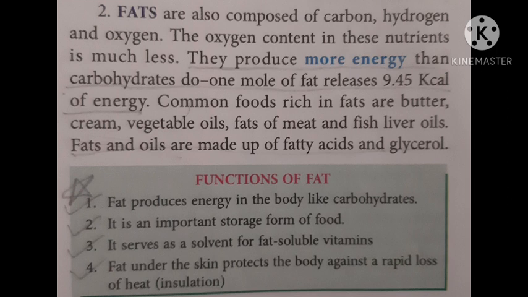The main functions of fats are they give us energy more than carbohydrates. It is an important storage from the blood. It serves as a solvent for fat soluble vitamins, as we have two types of vitamins, that is the water soluble and fat soluble. So fats dissolve the fat soluble vitamins. And the last function is fat under the skin gives us heat. It protects from heat loss from the body.